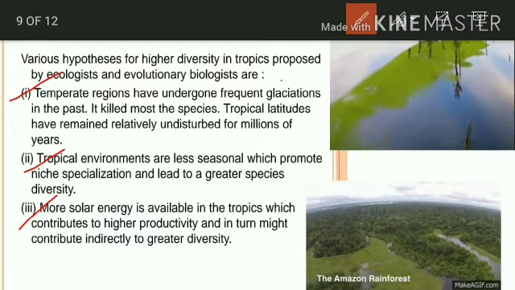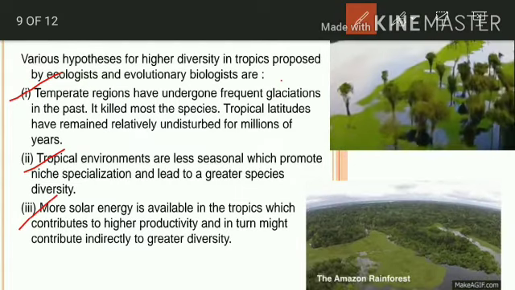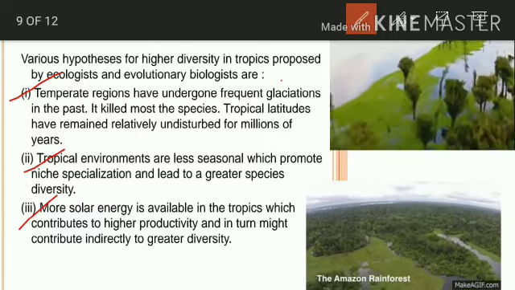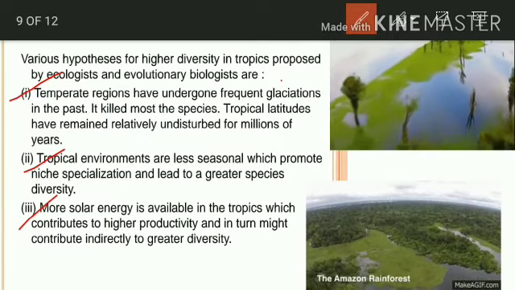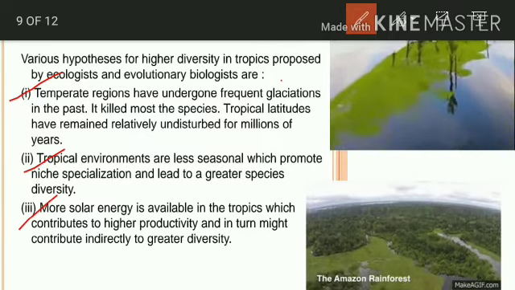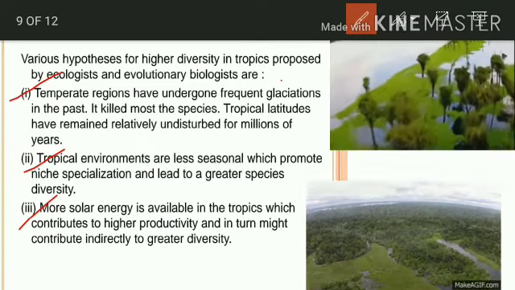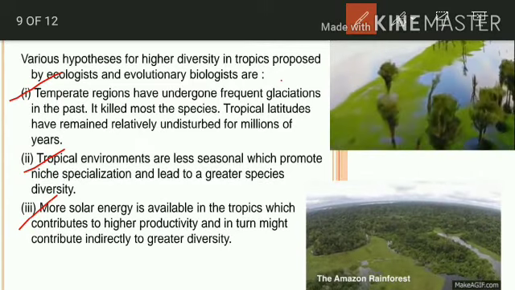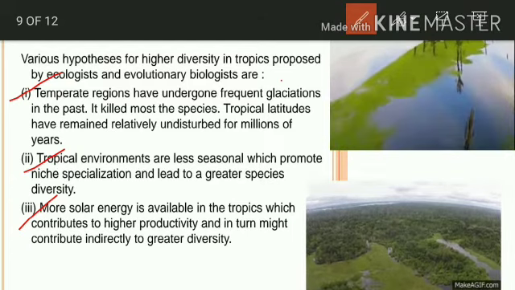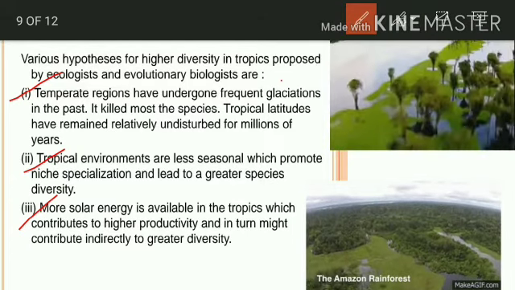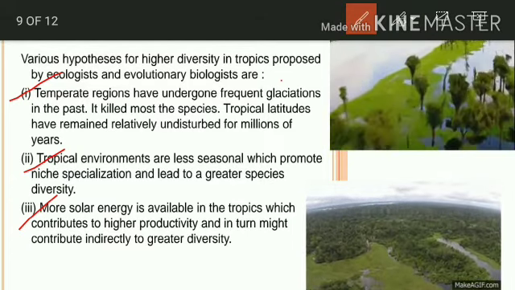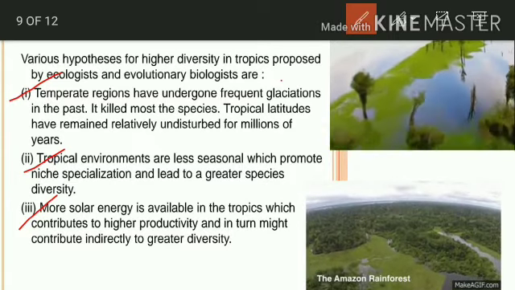This is because temperate regions had frequent glaciations in the past. It killed more species, so the tropical latitudes remained relatively undisturbed for millions of years.